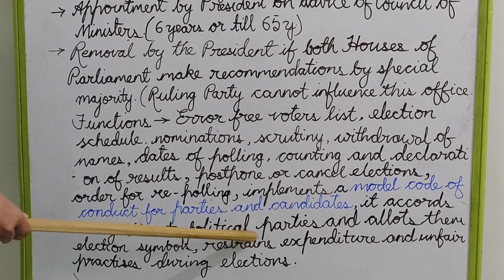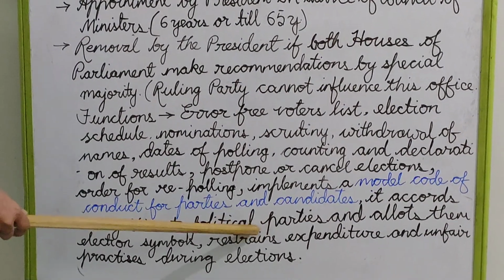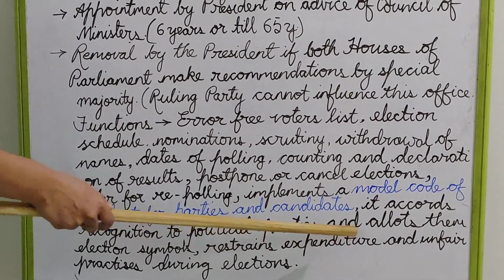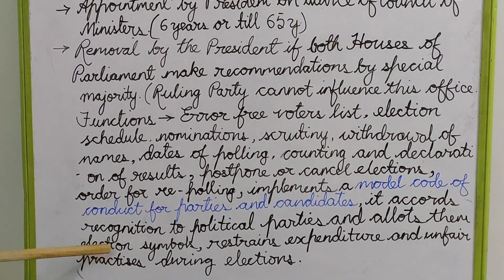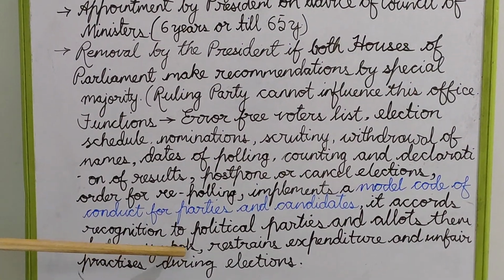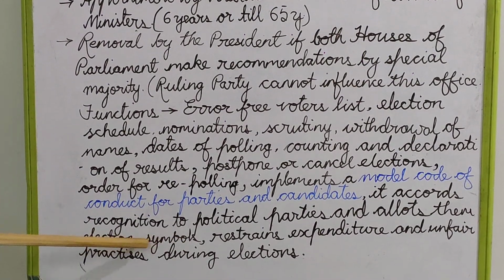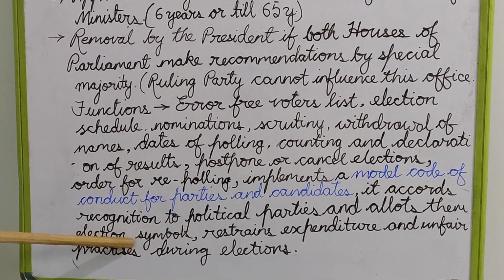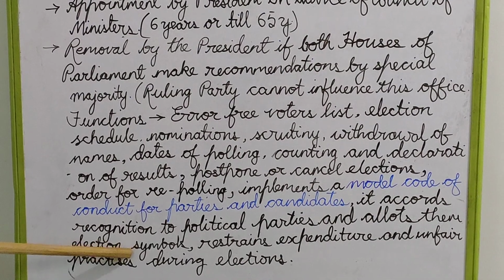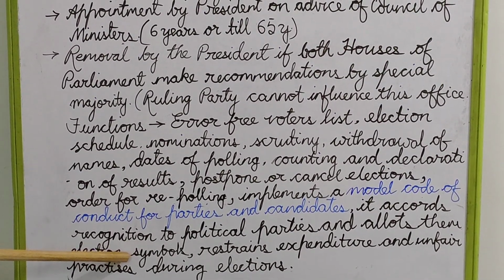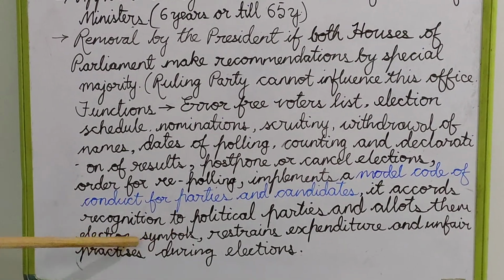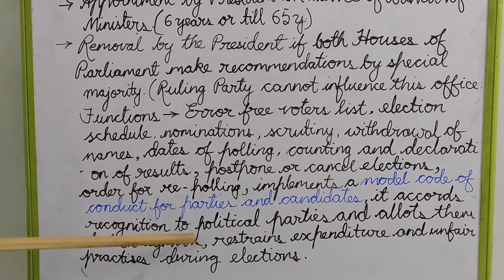There are regional parties as well as national parties in India. The Election Commission also allots these political parties election symbols. These symbols play an important role, especially for the illiterate majority of people who cannot read and write but can understand through the symbols which party they want to support.